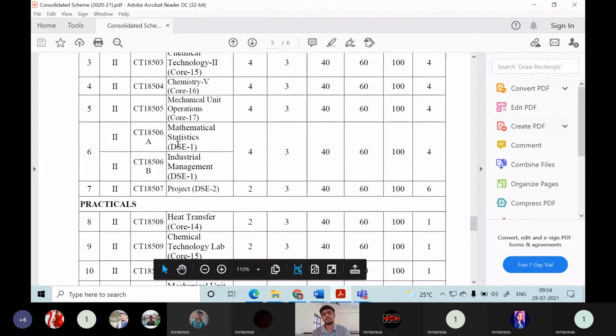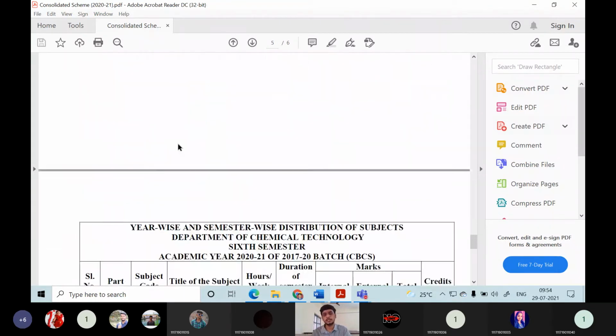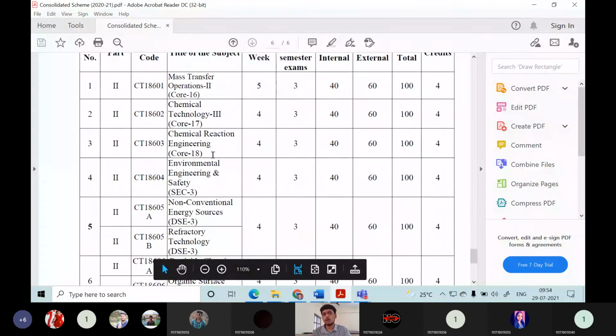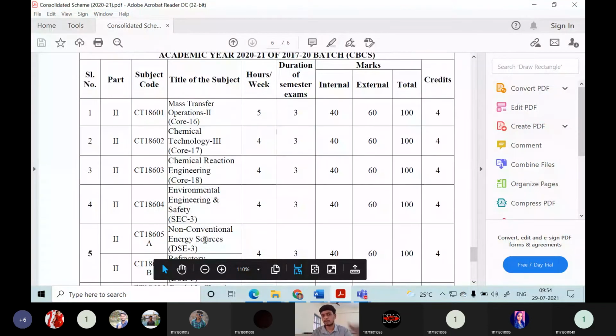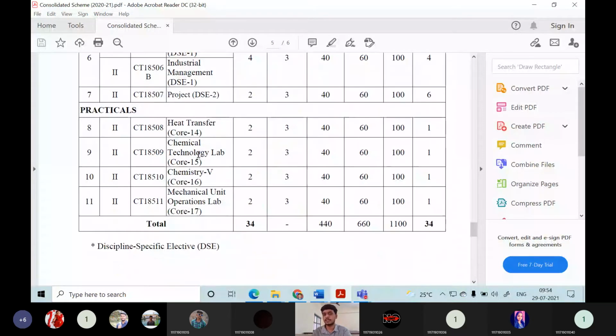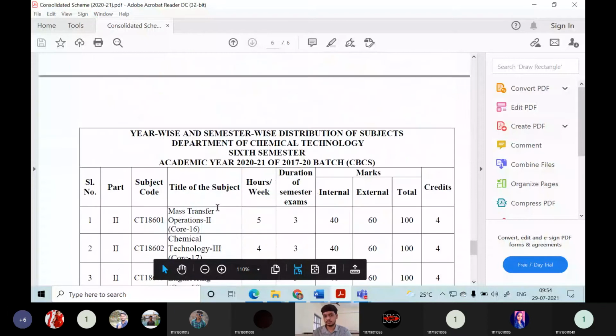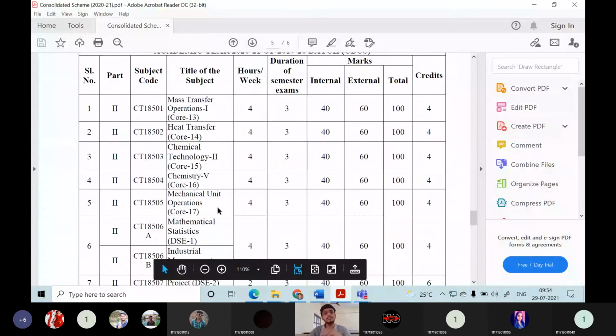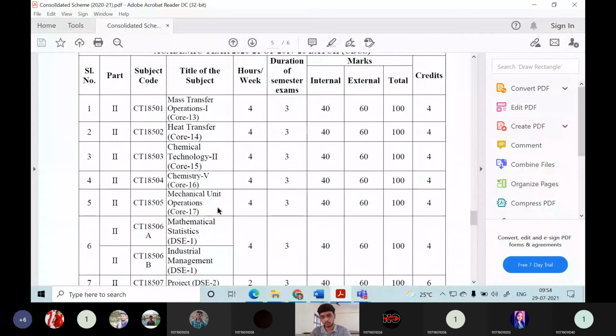If you are thorough with these courses, you are going to use all of them in your 6th semester. The 6th semester courses are much more advanced compared to the 5th semester, so you will find a connectivity between the 5th semester and 6th semester. Before the 5th semester starts, I request you to revise your previous courses, maths, physics, and chemistry. You should be thoroughly equipped with the basic fundamentals of those courses so that you can easily adapt to all the chemical engineering courses here.